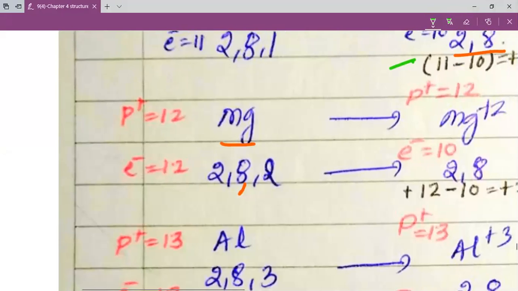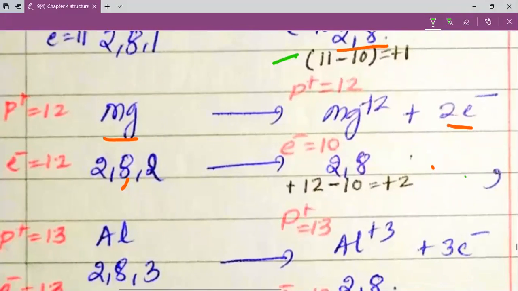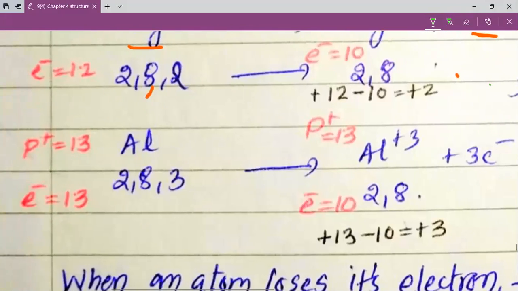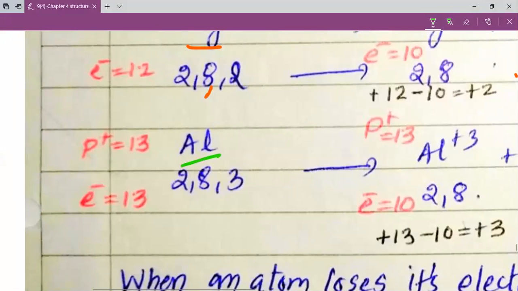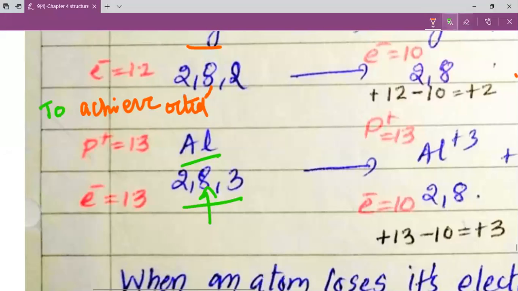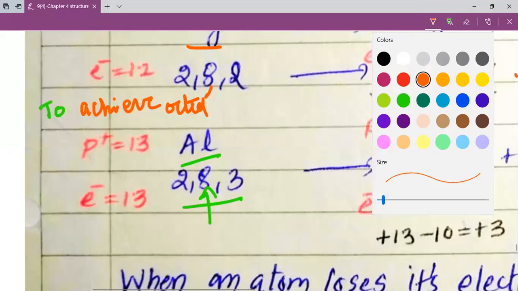So now, my dear students, let us study the next one. The next one that we have is aluminium. Aluminium has got electronic configuration 2,8,3. When we have this electronic configuration 2,8,3, to achieve the octet, my dear students, we have two options. Let us look into those options.